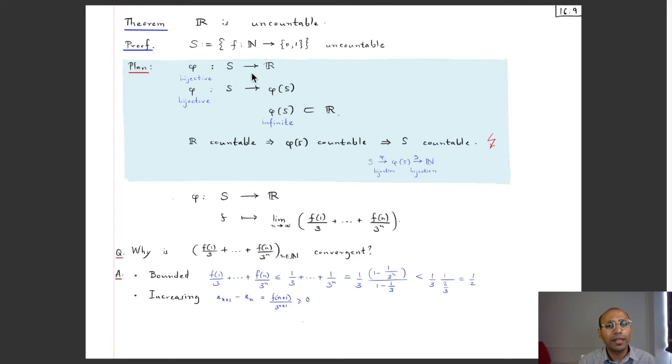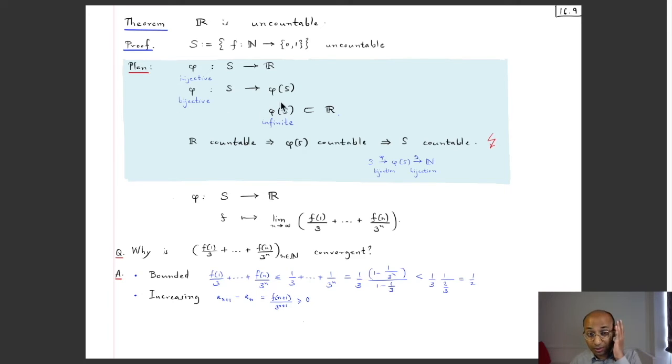Then we can look at the image of this function phi, and let's call that phi(S). So if I look at this same mapping but with the codomain a possibly smaller set, which is this phi(S), then this new map, which we denote with the same symbol, is a surjective map because everything in here is phi of something, and moreover it is injective because the original map was injective. So this new function with this new codomain is a bijective map.